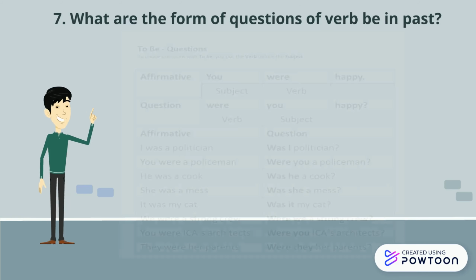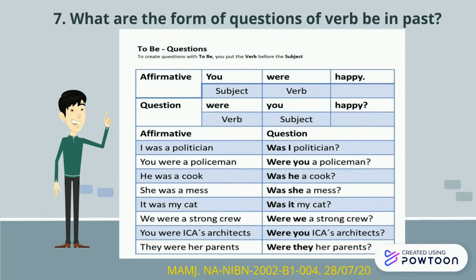The question form of verb to be in past is very simple. To create it, we just put the verb before the subject. For example, I was a politician. Was I a politician? You were a policeman. Were you a policeman? He was a cook. Was he a cook? She was a mess. Was she a mess? It was my cat. Was it my cat?